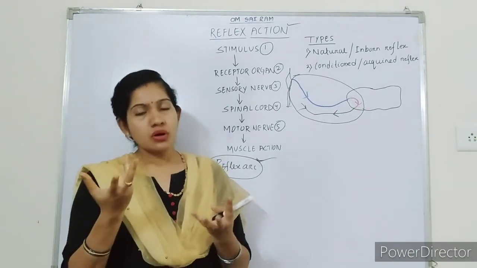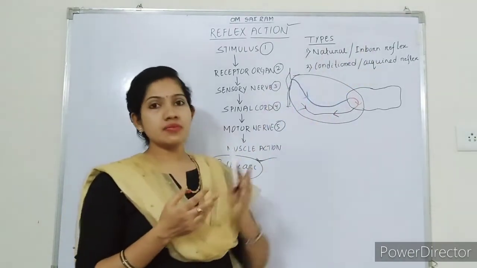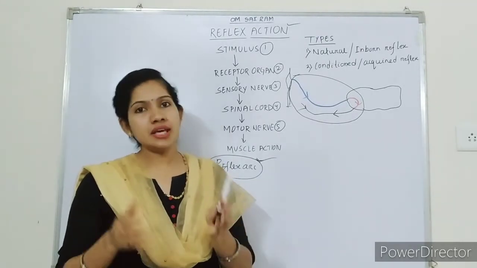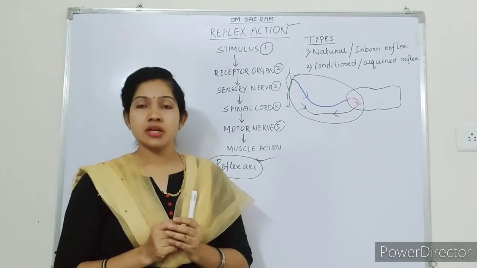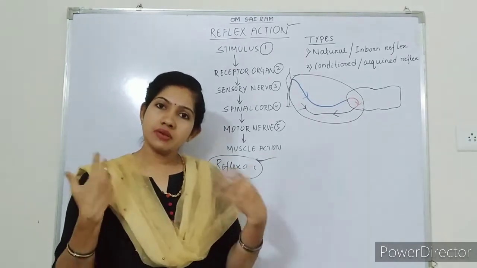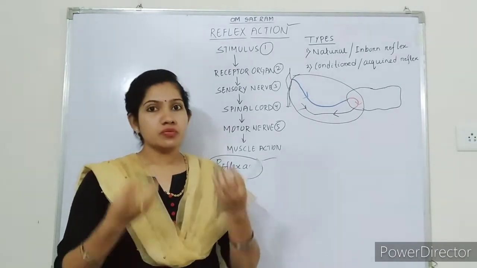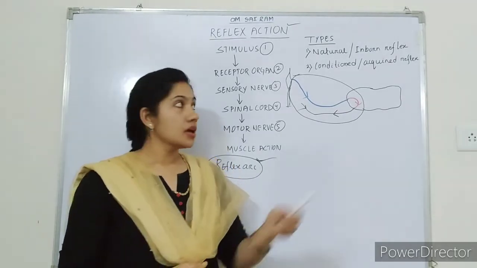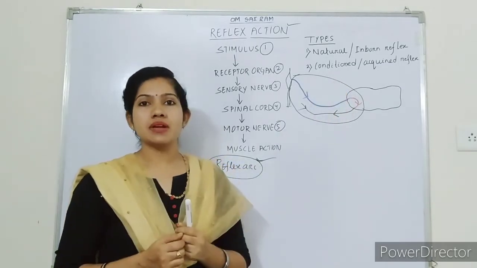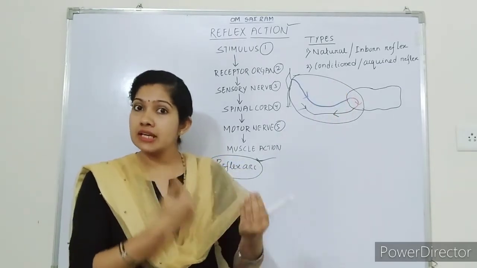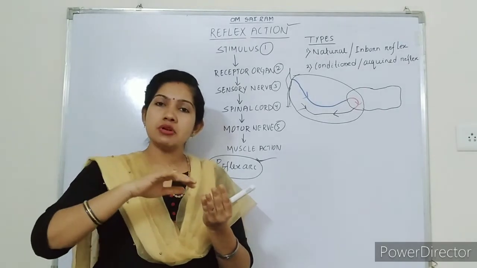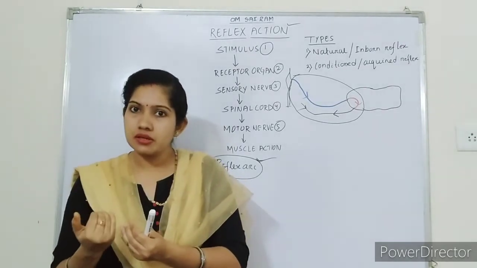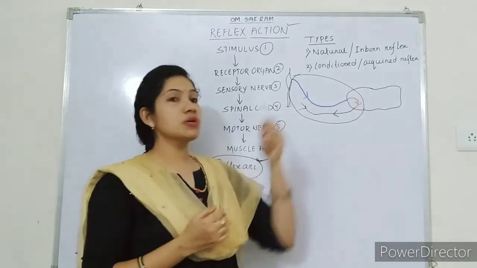So an inborn reflex can be for safety, or it can be functional. Feeling hungry is a functional reflex. So an inborn reflex can occur for a safety purpose or for a functional purpose. Now, conditioned or acquired reflex. Acquired means which we are gaining. When we grow gradually, we gain or acquire something. That is called an acquired reflex.